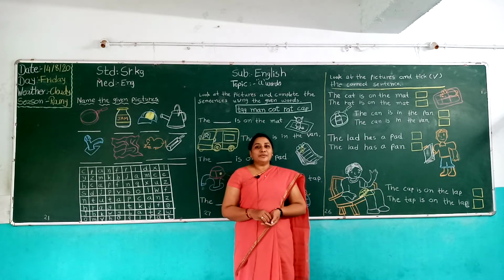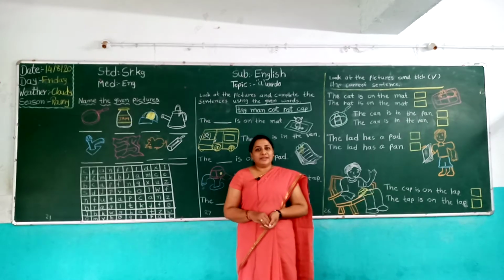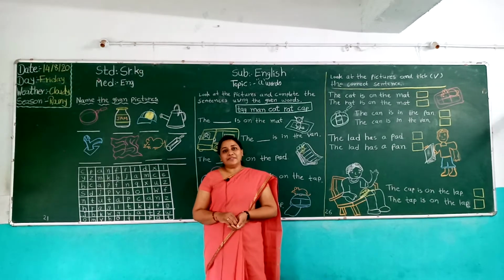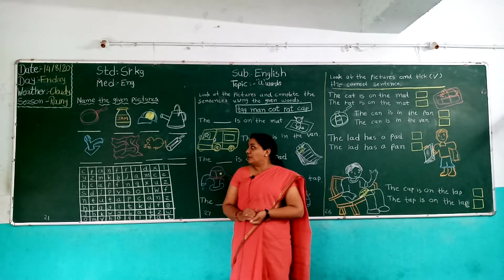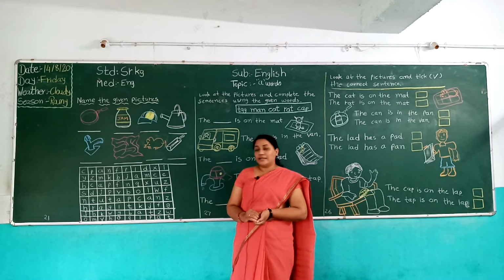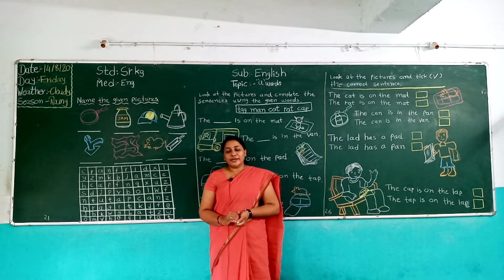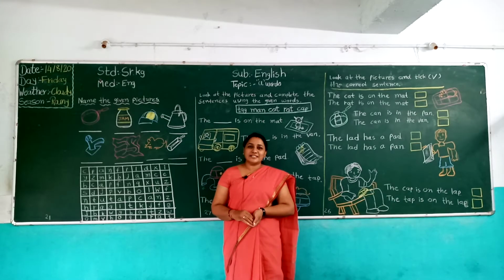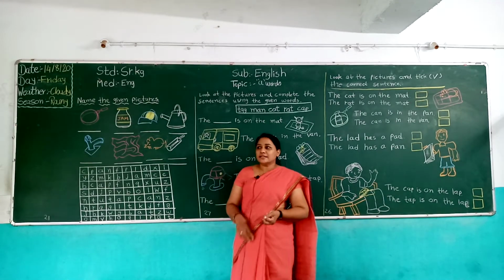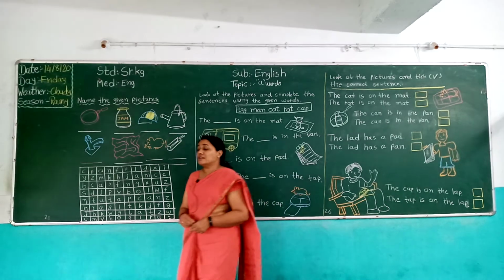Today I am going to teach a word related activity. Before that, let me tell you the date, day, weather and season. Which date is today? Today is 14 August 2020. And which day is today? Today is Friday. How is the weather outside? The weather is cloudy. And which season is going on? Rainy season.